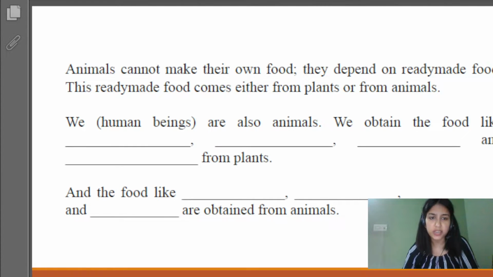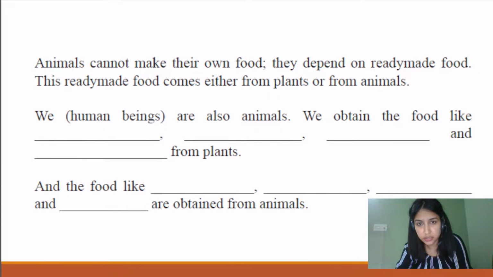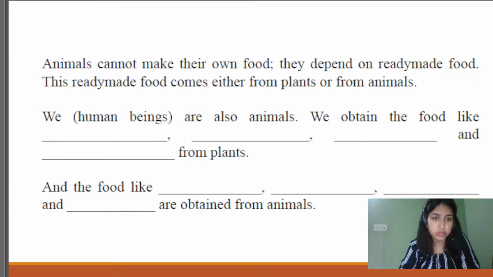Yes, so animals cannot make their own food, that we have known by now because we have discussed these things prior to this session as well. So animals cannot make their own food. They depend on ready-made food, or we can say depend on others for their food. This ready-made food that we're talking about is the food that comes either from plants or from other animals basically. So we human beings are also in the category of animals only, right? We don't have any doubt about that. So we obtain foods like dash, dash, dash and dash from plants. So you will be filling these blanks: what type of foods do you obtain from plants?